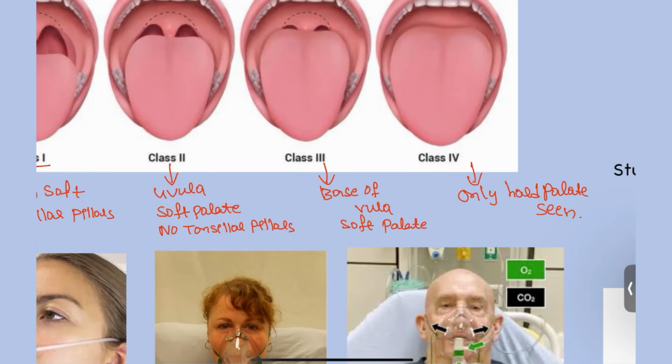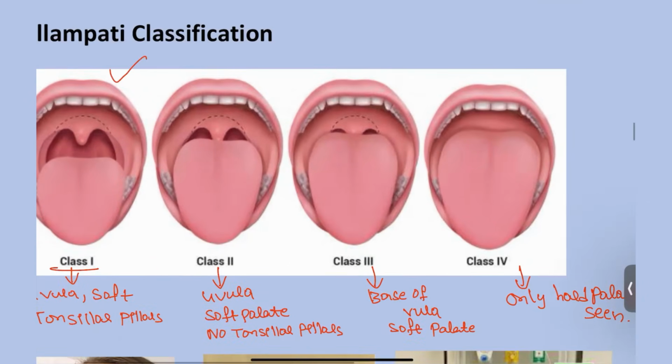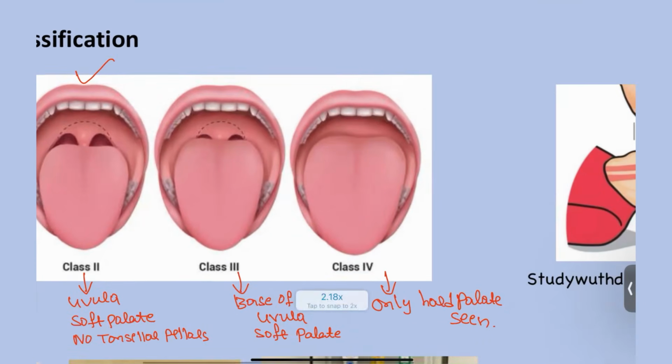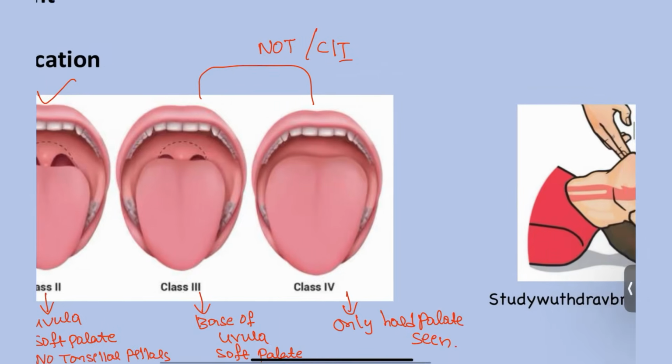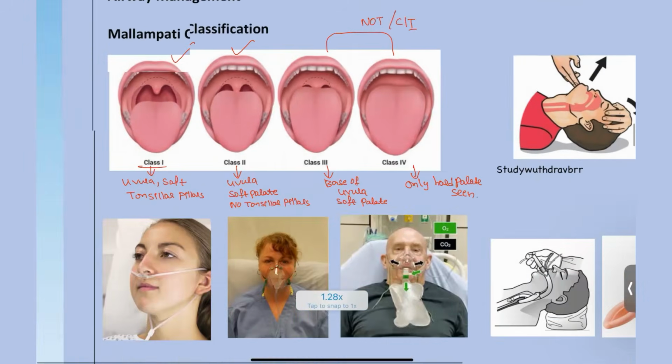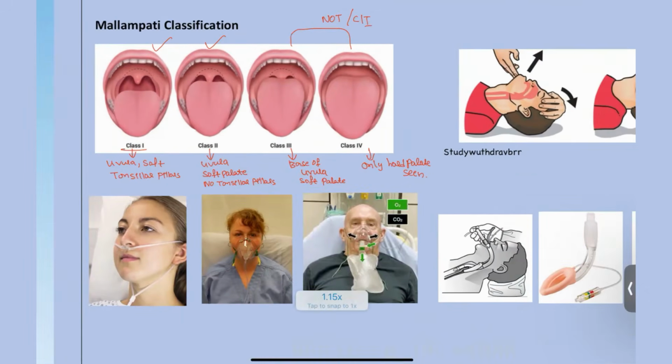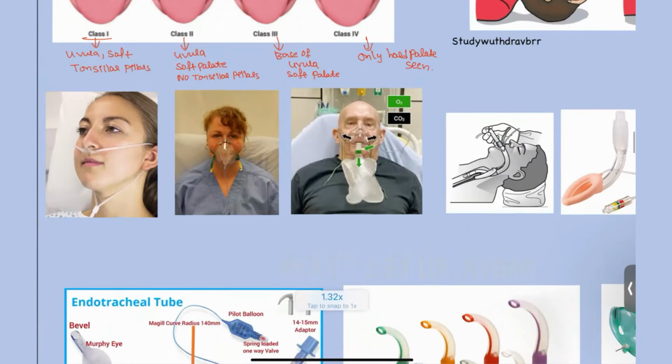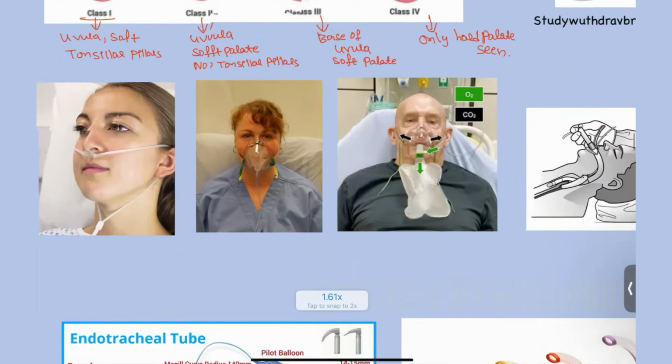And in this, class 1 and class 2 can be done for the intubation. And these two are not done or are completely contraindicated for intubation in patients. Okay, this is the thing that you have to remember. Next, coming to the types of oxygen airways. And in this, these three are very important.